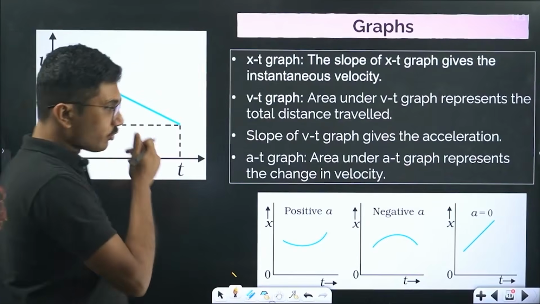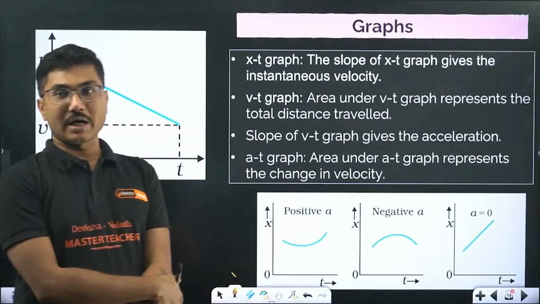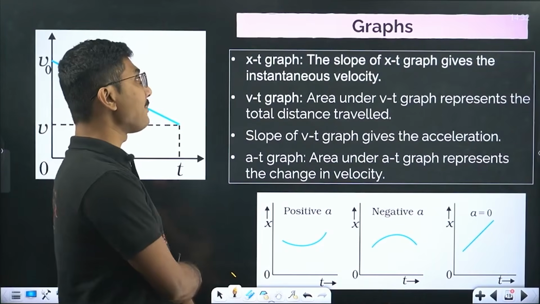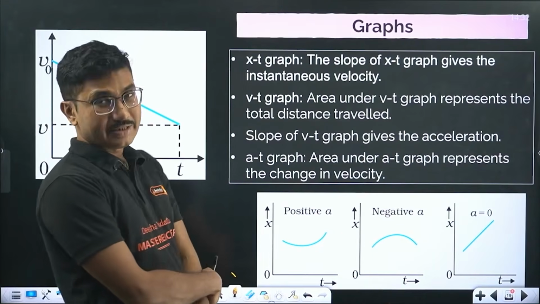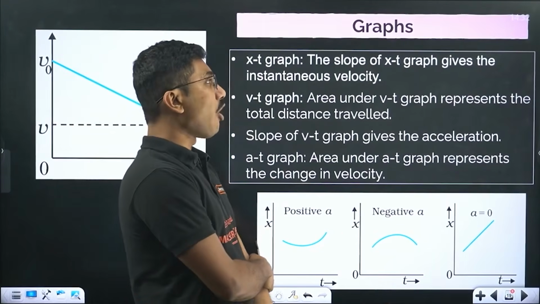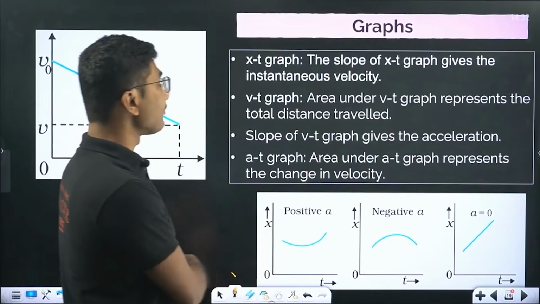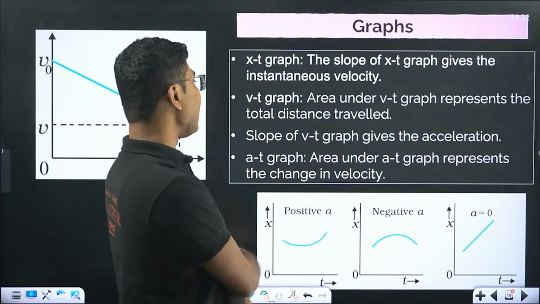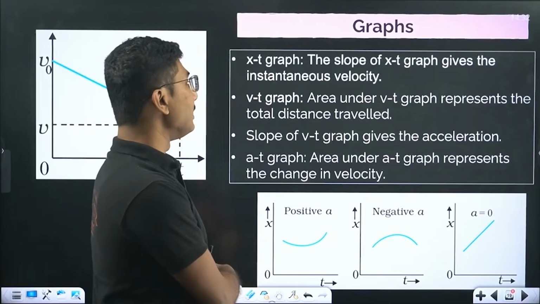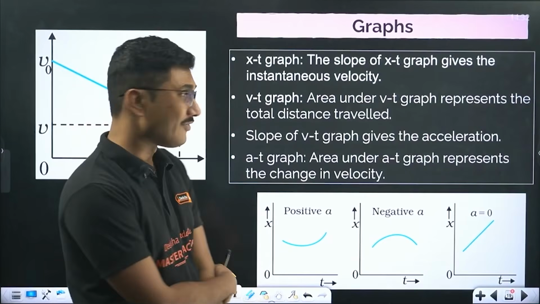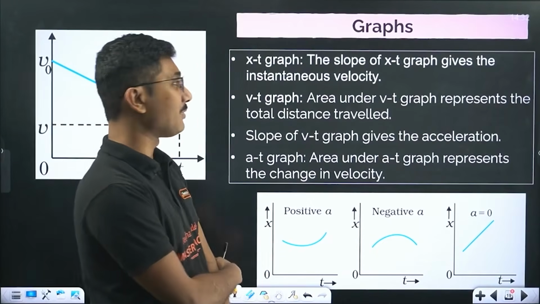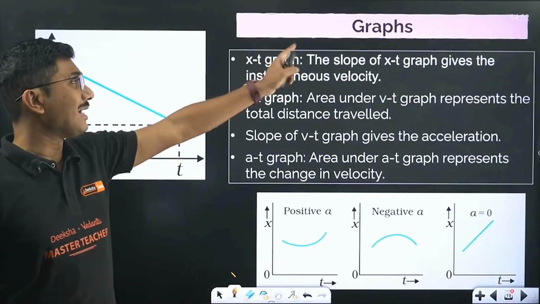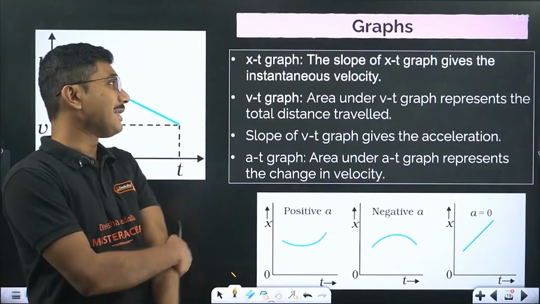A few graphs that you have to remember, because graphs are very common and many times asked in the exam. The xt graph is the displacement time graph. The slope of the displacement time graph gives the instantaneous velocity. For the velocity time graph, the area under the graph represents the total distance traveled, and the slope gives you the acceleration. The area under the xt graph does not give you anything.